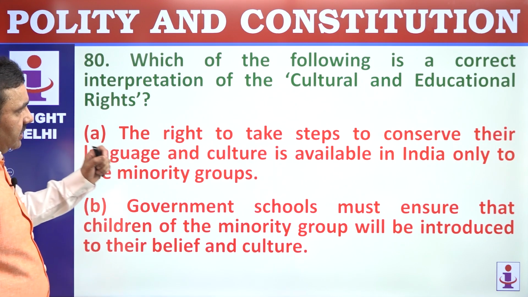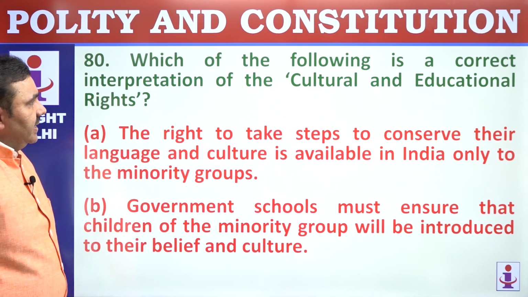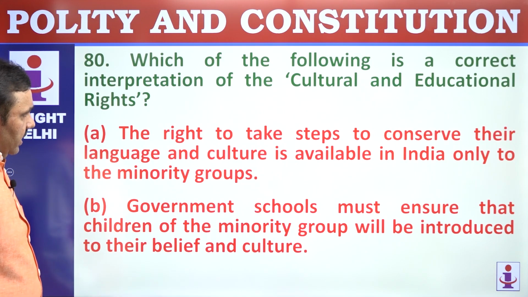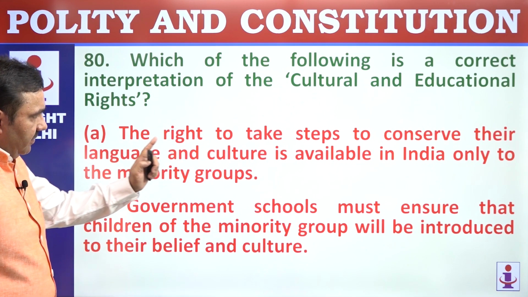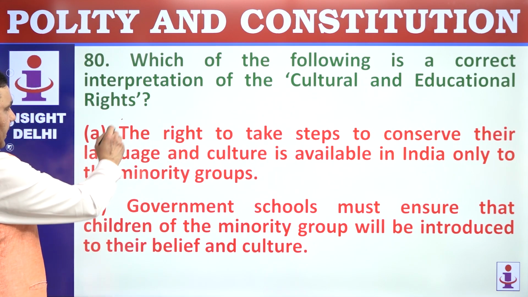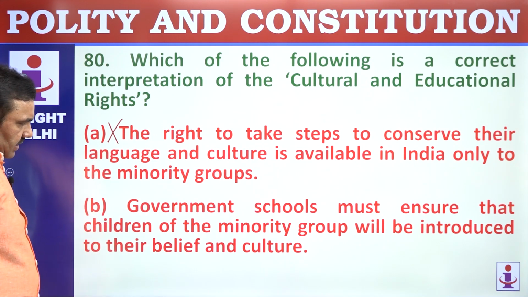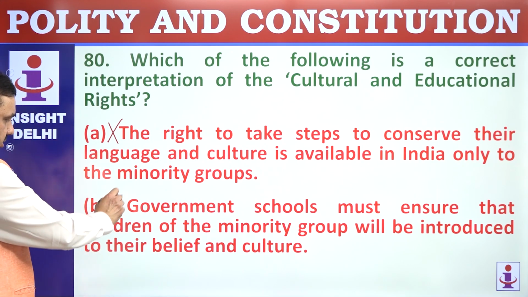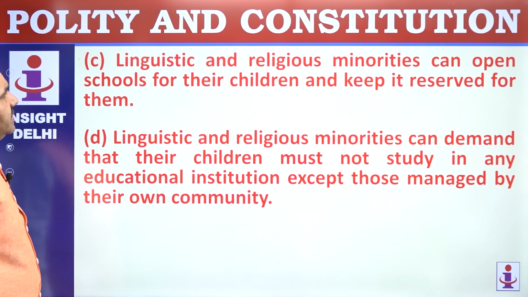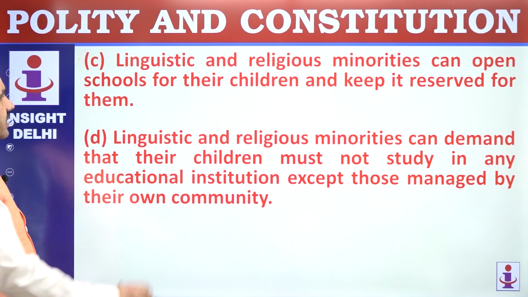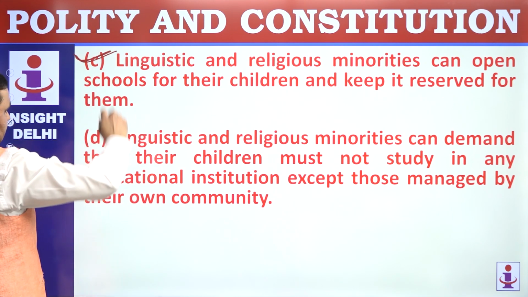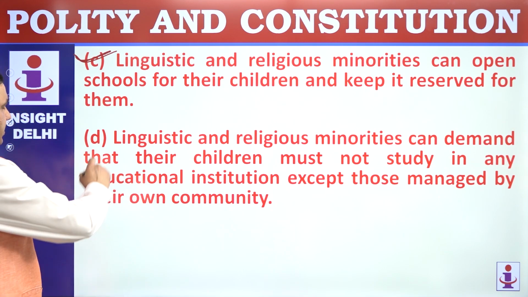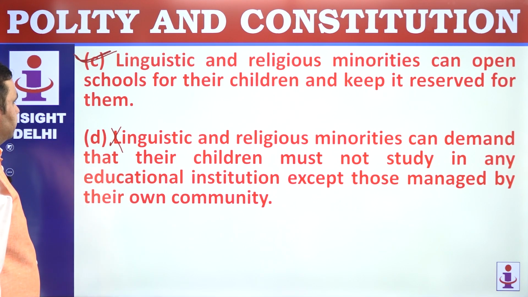The last question from the Polity segment here. Which of the following is a correct interpretation of cultural and educational rights? Right to take steps to conserve their language is available only to minorities. It's wrong. Everyone has a right to do that. Government schools must ensure that children of the minority group will be introduced to their culture. That's no responsibility. Linguistic and religious minorities can open schools for their children and keep it reserved for them. That is the correct right. Linguistic and religious minorities can demand that their children must not study other languages. That is not right. So option is C here.